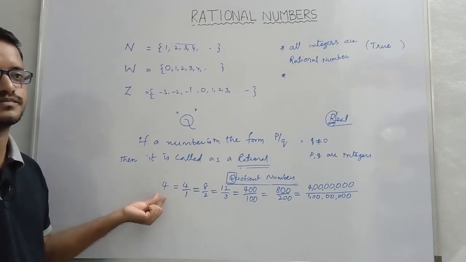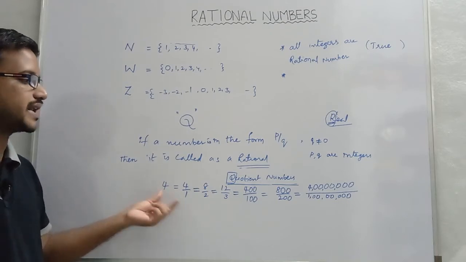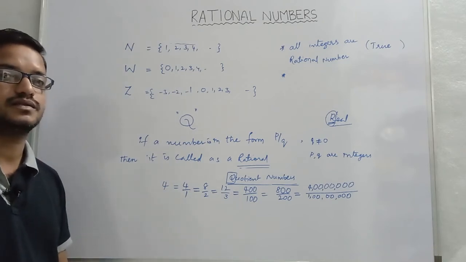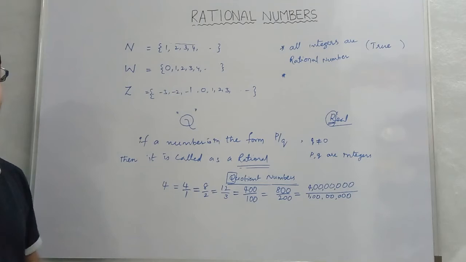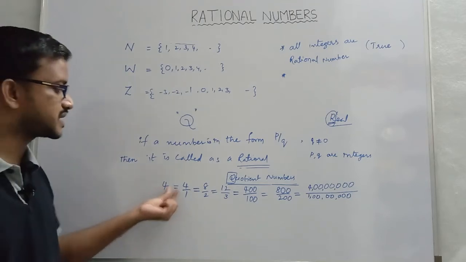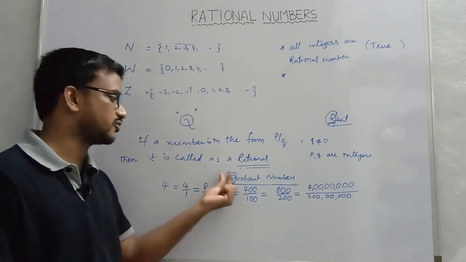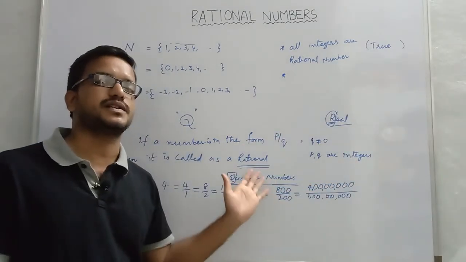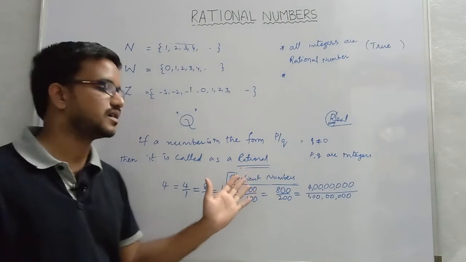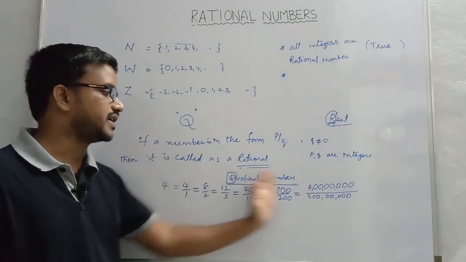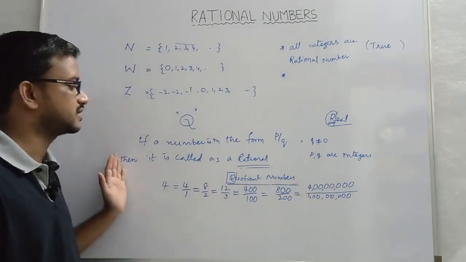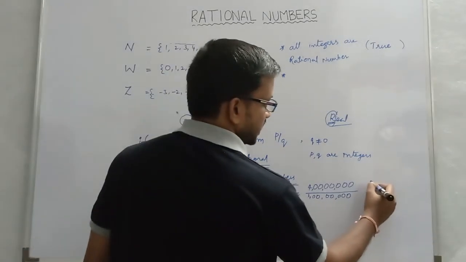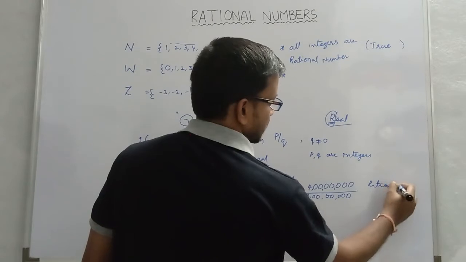That's why 4 is a rational number. Do you agree with this statement now? 4 can be expressed as 4 by 1 or 8 by 2 or 12 by 3 or 400 by 100. We can express it in infinite ways. Okay, that's why it is in the form of p by q. That's why 4 is a rational number.